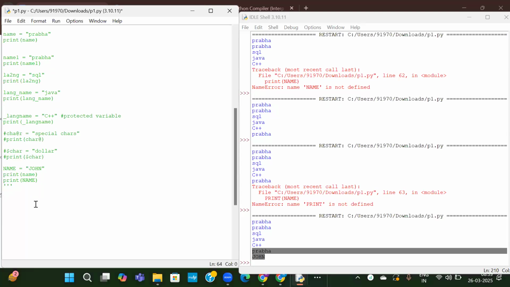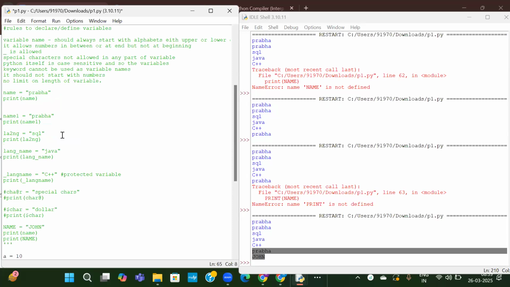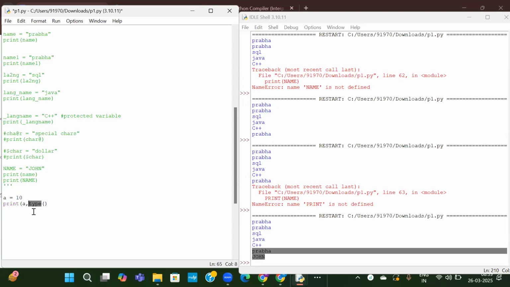Okay, so for the same variable, I will provide different values. So first, the variable name is A. Here I am providing value 10. Now I will print the value of A and its data type. How to check the data type? We have to use the type keyword. I told you we should not use keywords as variable names. I'll show you that also. Type is one of the keywords, print is one of the keywords. These are all the keywords. We should not use them as variable names. Now type of A.